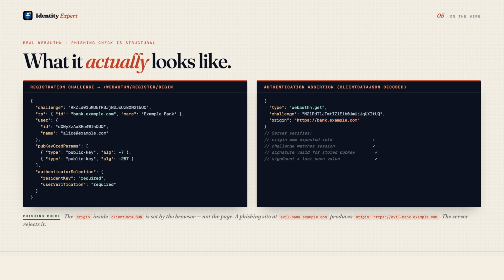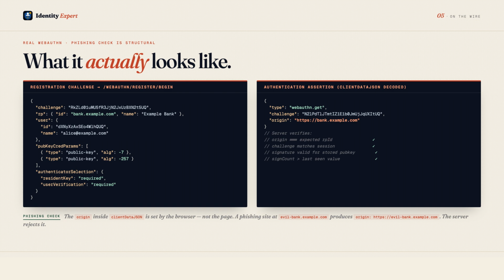It includes a random base64 URL encoded challenge string, the RPID, in this case bank.example.com, the user object with an opaque user ID, the list of accepted public key algorithms, algorithm -7 is ES256, algorithm -257 is RS256, and authenticator selection requiring a resident key and user verification. The client calls navigator.credentials.create with those options. The authenticator returns an attestation response.